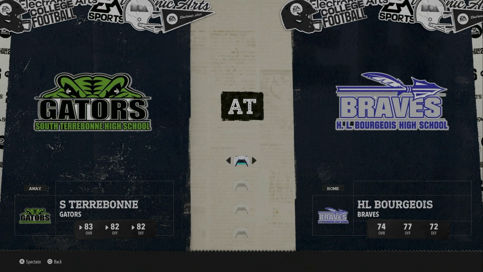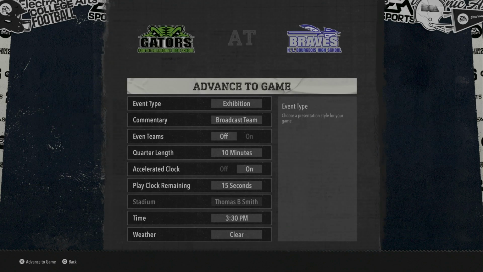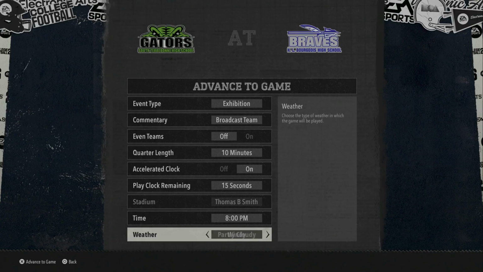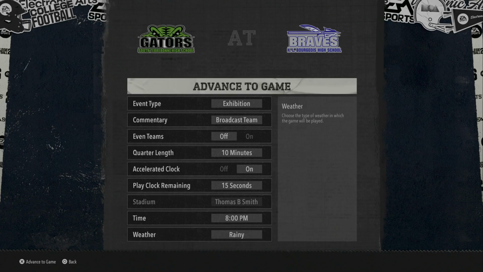So South Terrebonne certainly favored in this game, but you know what? Upsets happen. So we'll see how things shake out. But for now, we are going to set the time and the weather. And like I said, we've got the storm system coming in, so all games tonight will be under rainy conditions. So we're traveling to Houma, Louisiana to watch the South Terrebonne Gators take on the HL Bourgeois Braves. Let me kick it over to the broadcast booth, and I'll catch you guys on the other side after we see how this one shakes out.